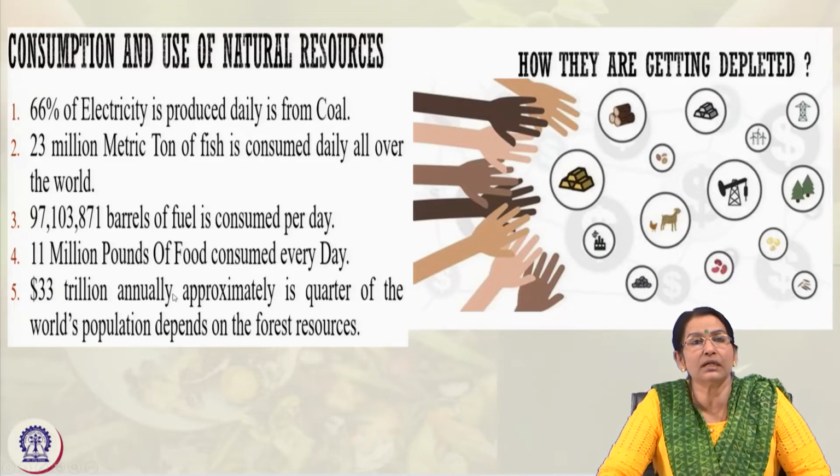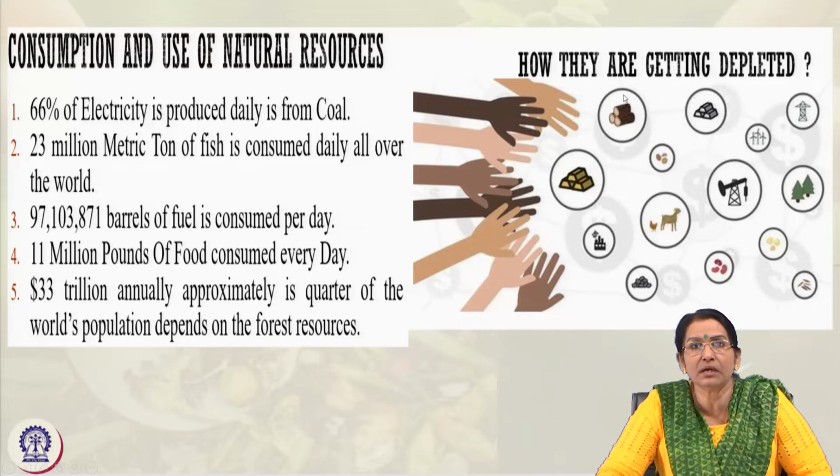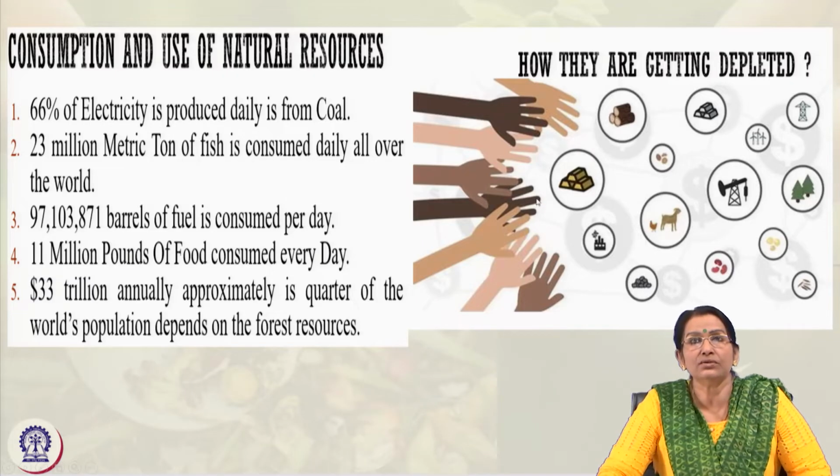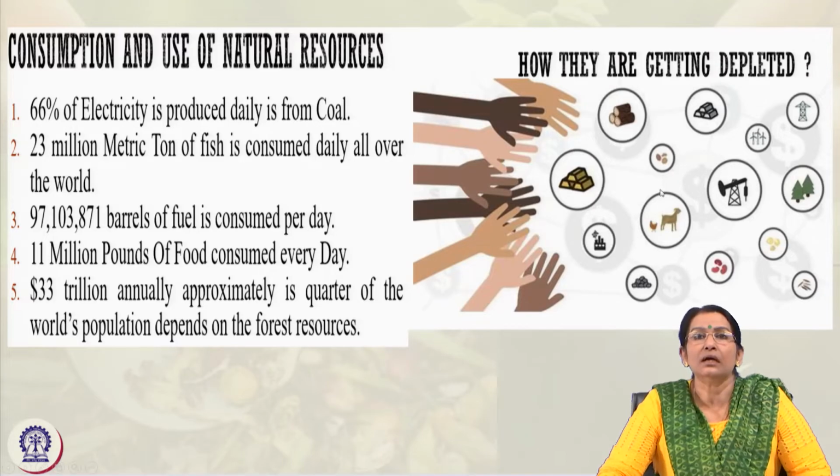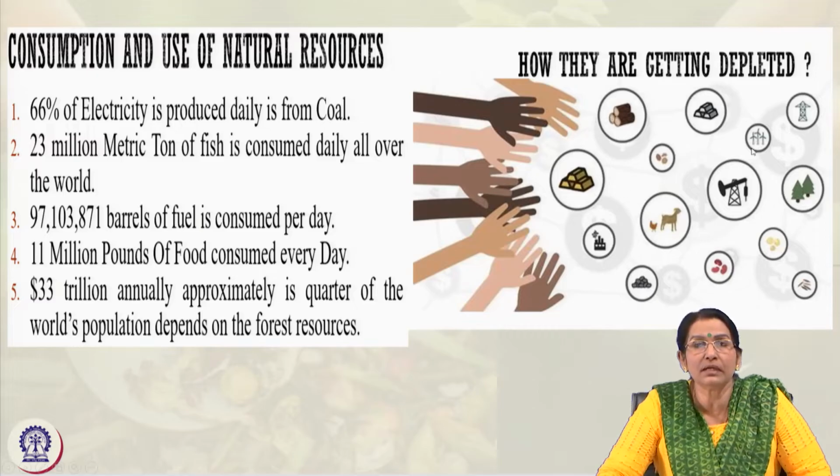Similarly, food consumption and forest resources, and how resource depletion takes place. Resource depletion means how the resources get deteriorated and reduced through consumption or over consumption. How does it take place? If we are not sustainably using forest products, animals, marine life, fruits and vegetables, and energy, that creates the situation for resource depletion.